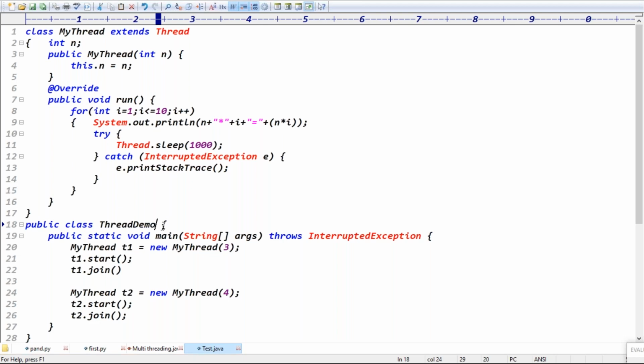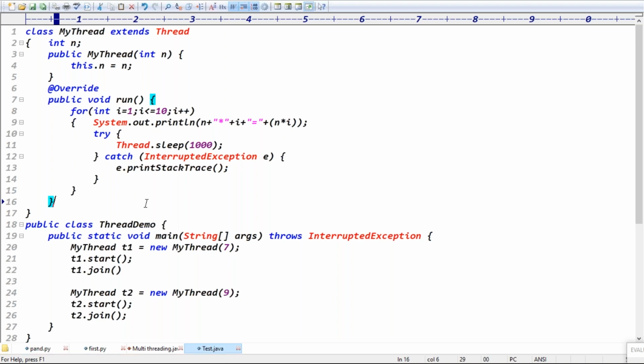Then you start the thread, t1.start, then t1.join means until this thread finishes, the next thread will not be started. Why are you taking the constructor in the MyThread class? Because during object creation I want to pass the table number, right? So to pass the table number, I took the thread class constructor, a one-argument constructor. If you don't pass this value, then we will not get the value of n, so System.out.println might throw an error.